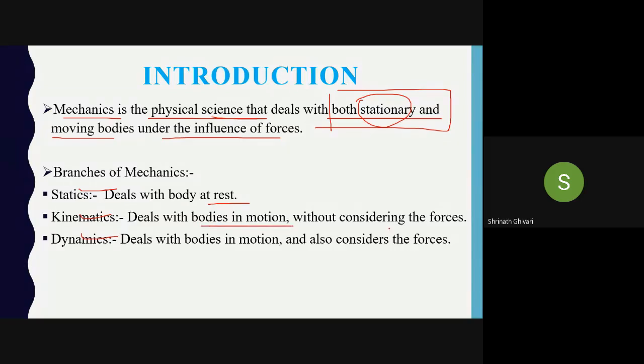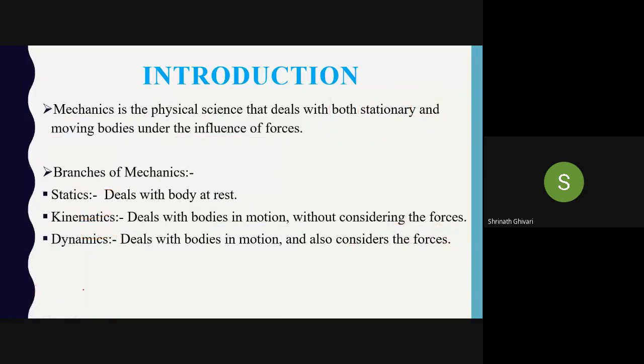Kinematics deals with bodies in motion without considering the forces acting on them. Whatever forces are there, like pressure force and gravitational force, we are not considering. But in dynamics, the body is in motion, and we are considering the forces acting on it. So this is mechanics.